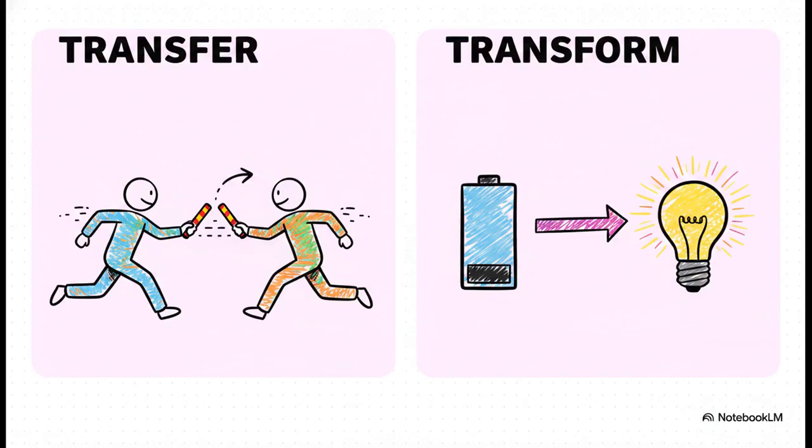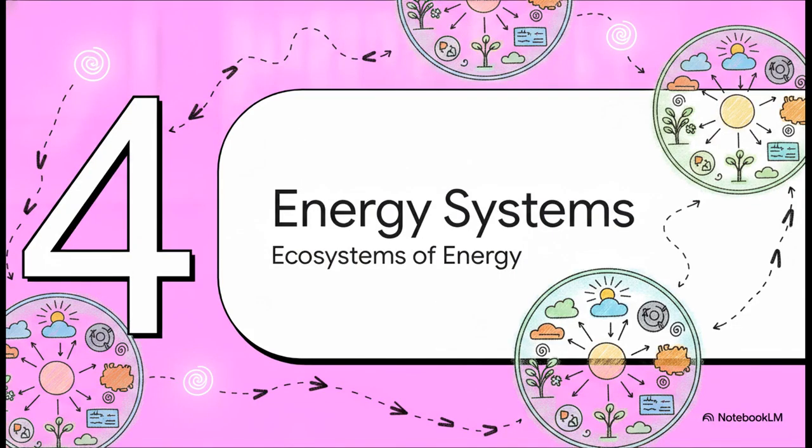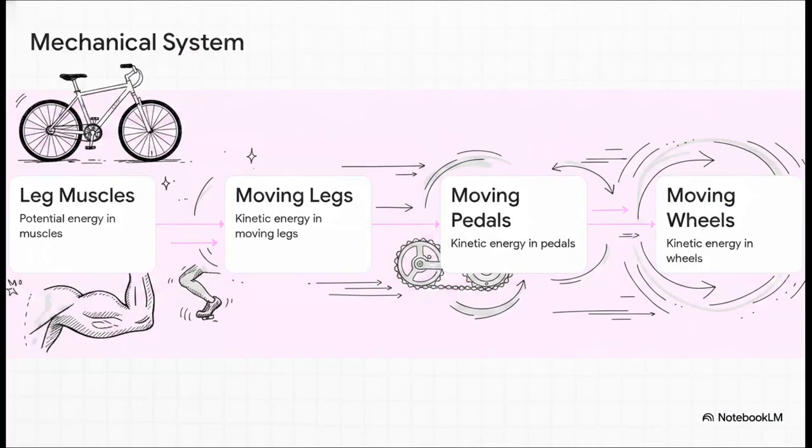It's a game changer. And that leads us to our final stop, Section 4, Energy Ecosystems, or Systems. Let's take all this new knowledge back out into the wild. Check out this mechanical system, a simple bicycle. The whole process actually begins with the potential chemical energy quietly stored right there inside your leg muscles. When you decide to ride, that potential energy transforms into kinetic energy in your moving legs. Now watch the transfer. That kinetic energy passes to the moving pedals and finally transfers straight into the moving wheels, propelling the whole system forward. It's just a beautiful chain reaction of motion.